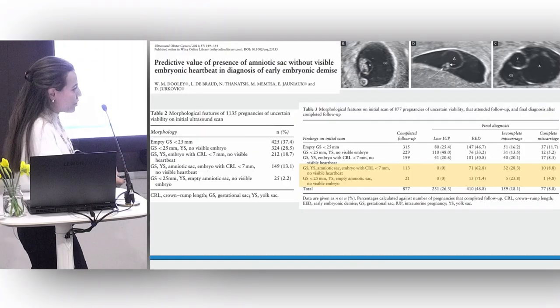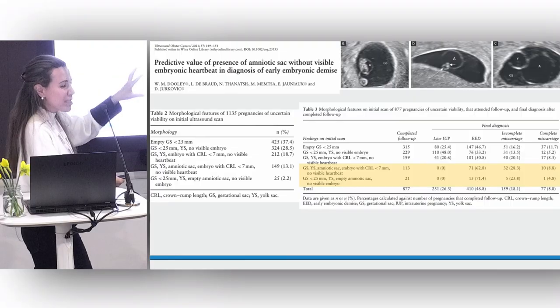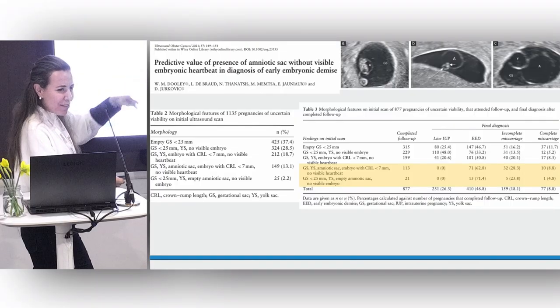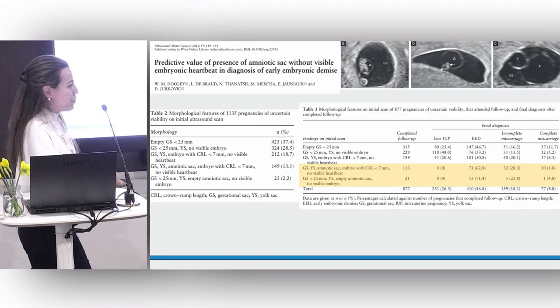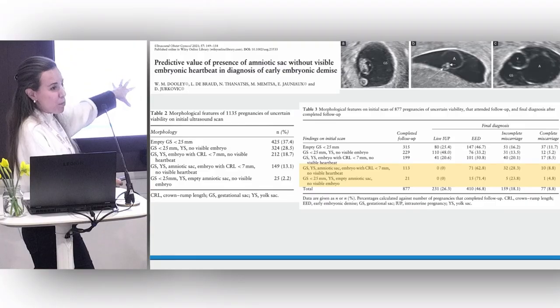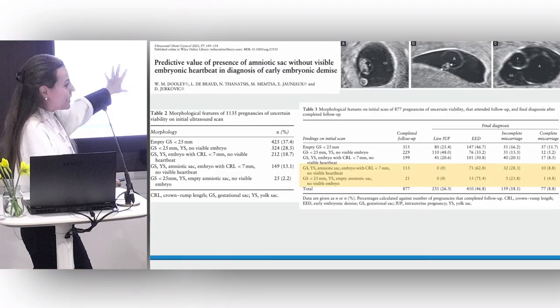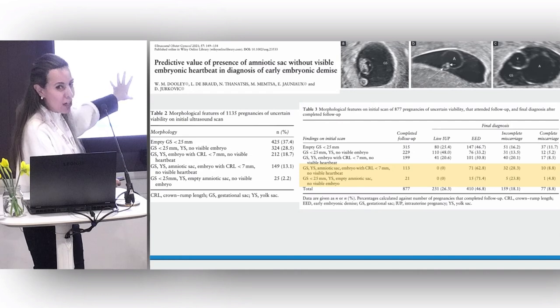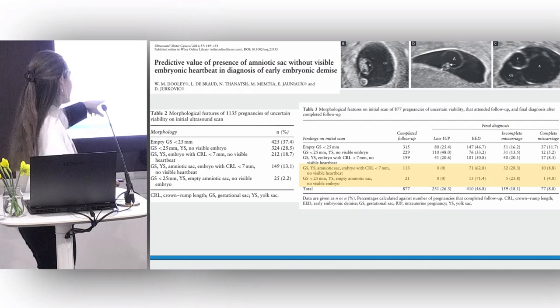I thought this was interesting. I just wanted to show it to you as an example of how we can convert something that we all kind of in our gut felt was associated with miscarriage into a proper prospective study that demonstrated that. And yet we still can't include that in our diagnostic criteria, but I'll explain why.